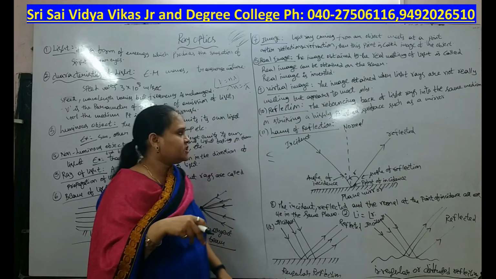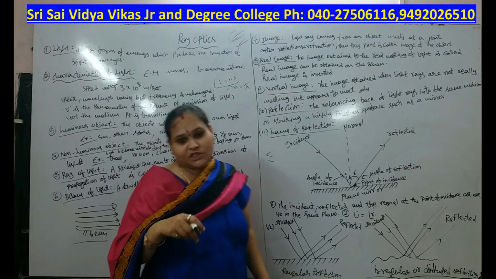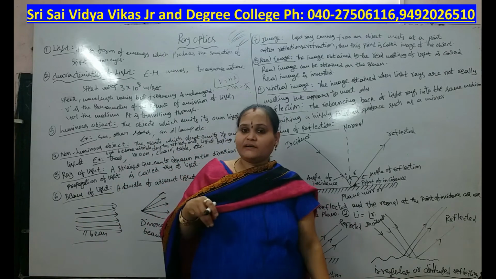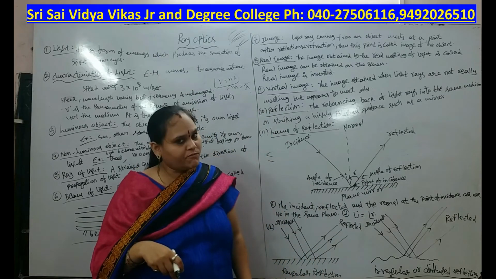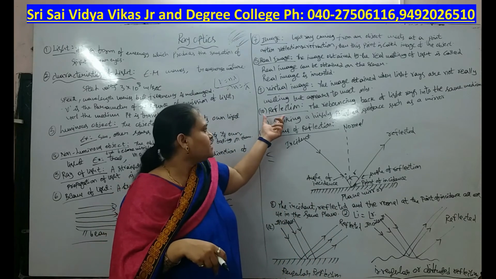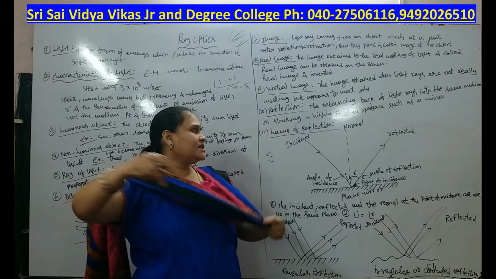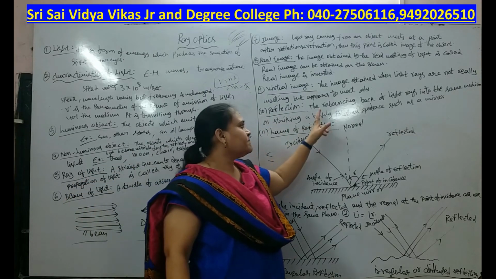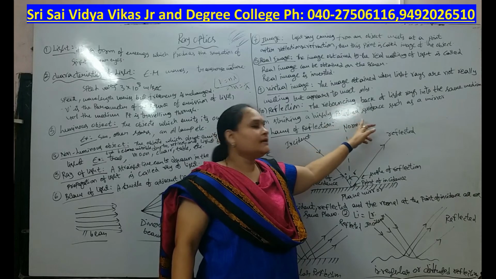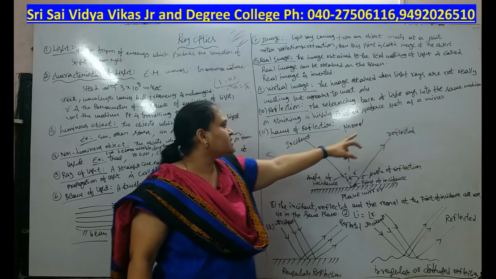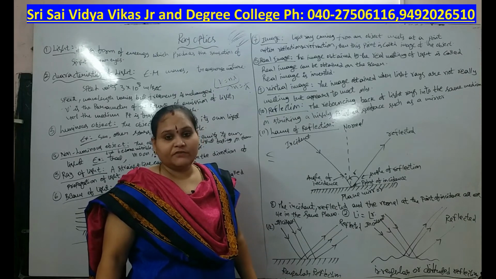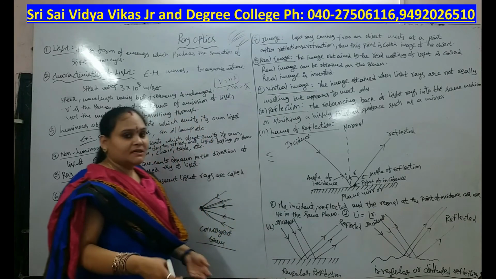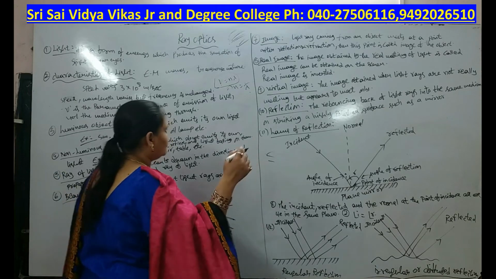And next our topic is reflection. In this, reflection, refraction, incident, normal, point of incidence, there are so many terms. So the first one, reflection. Reflection means the rebouncing back of light rays into the same medium on striking a highly polished surface such as a mirror is called a reflection.